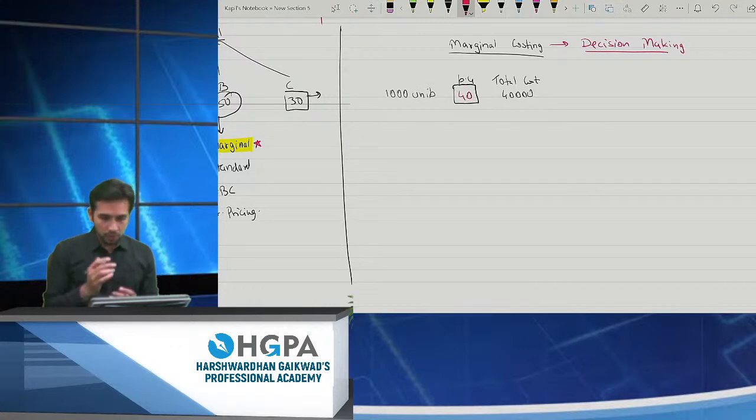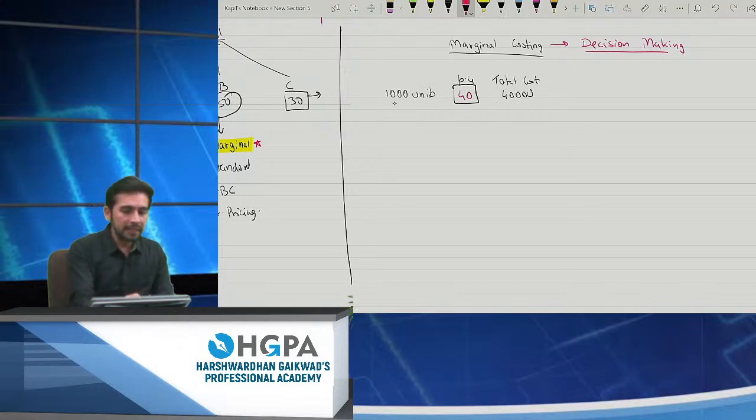Okay. So I can say, if suppose this is the particular unit, this pen, I can make it in 40 rupees. I have produced 1,000 units and the total cost with me is 40,000, right? Okay, fine. This is a very basic thing. Now I am asking you, there is one particular customer.